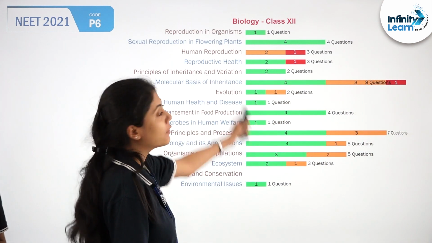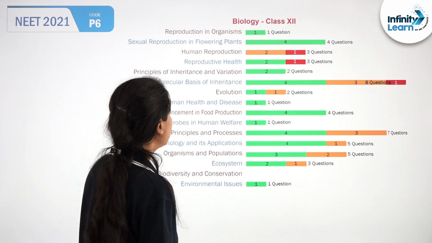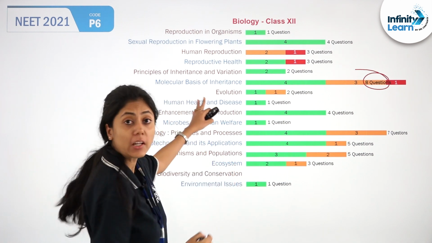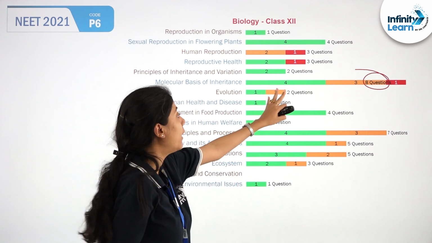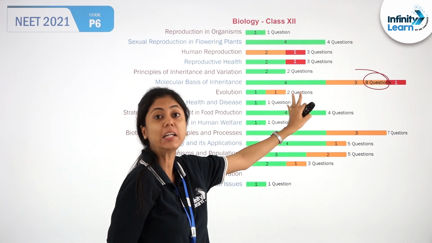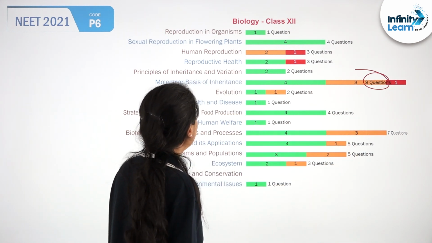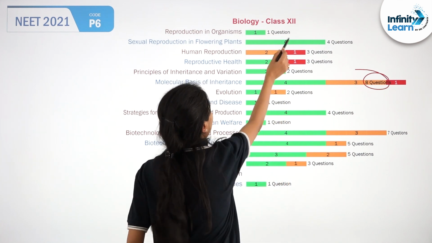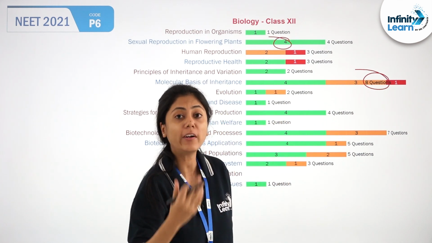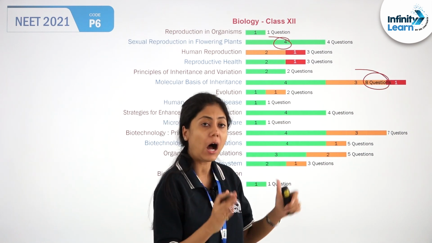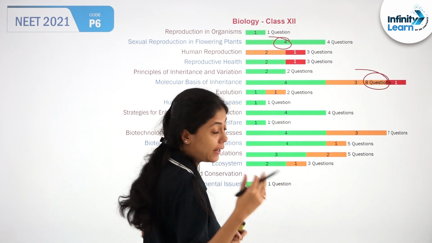So here it's the class 12th biology. If you see, as I already mentioned कि 8 questions जो है वो molecular basis of inheritance से आया हुआ है. Maximum number of questions you can clearly understand from here. उसमें से 1 was difficult, I already told you. और जो sexual reproduction in flowering plants, we go on telling you that कि sexual reproduction काफ़ी important है. तो यहाँ से भी 8 questions आया हुआ, like it has come.